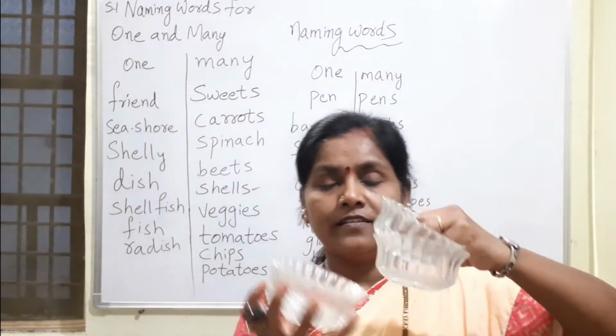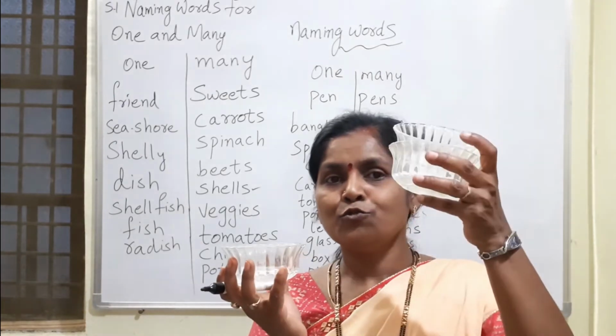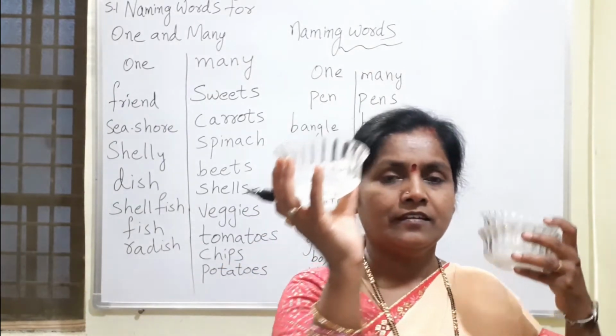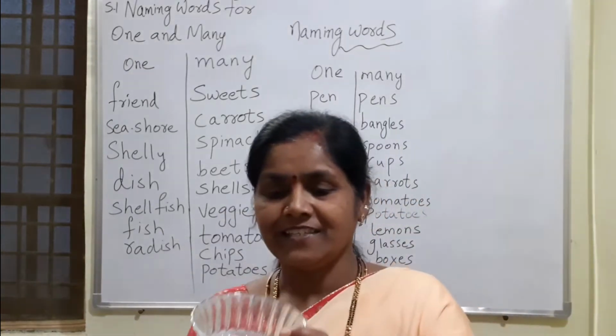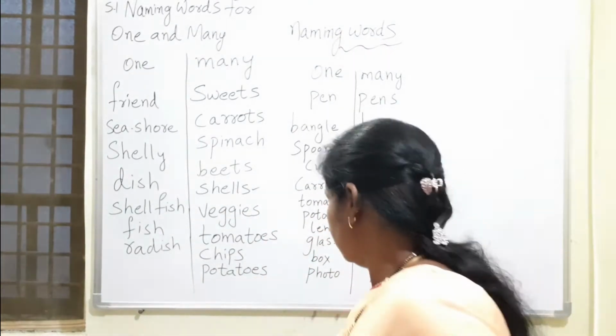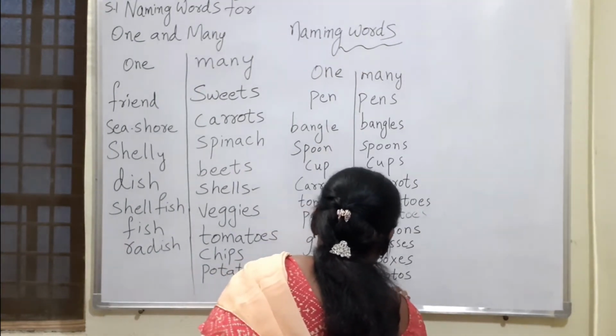What is this one? This is a bowl. These are two bowls. One, many. Bowl, bowls. Yes? Bowl, bowls.